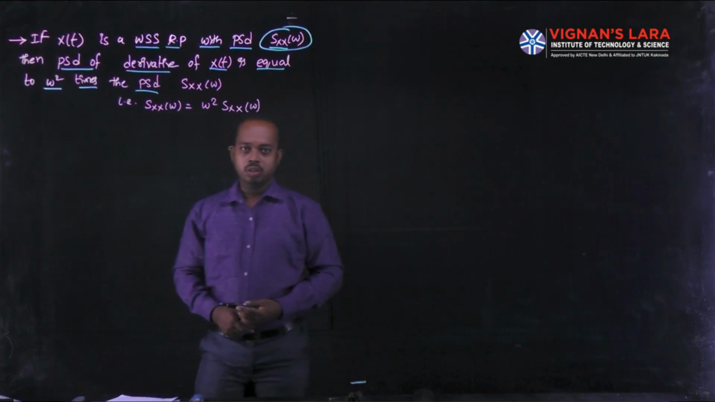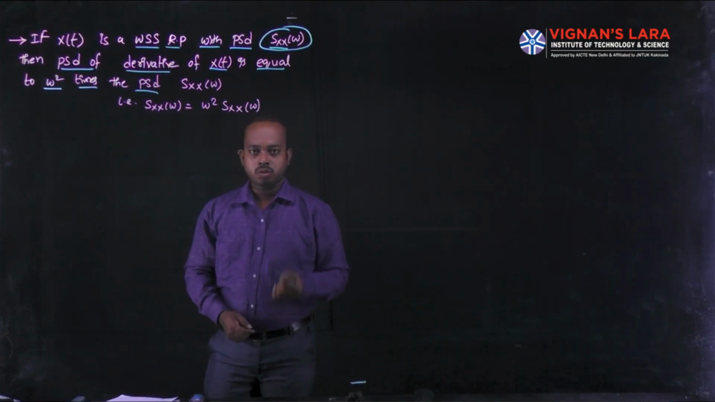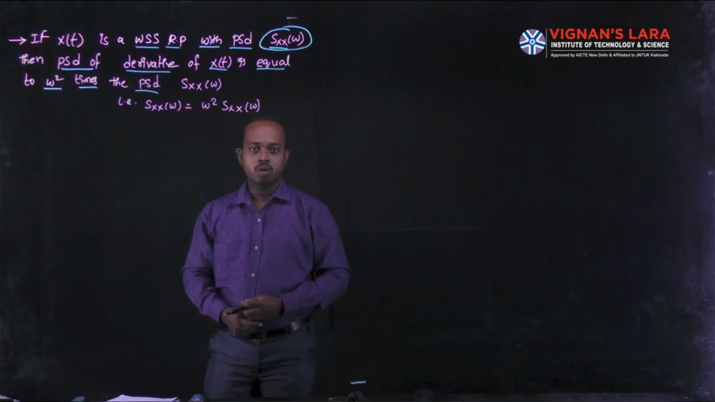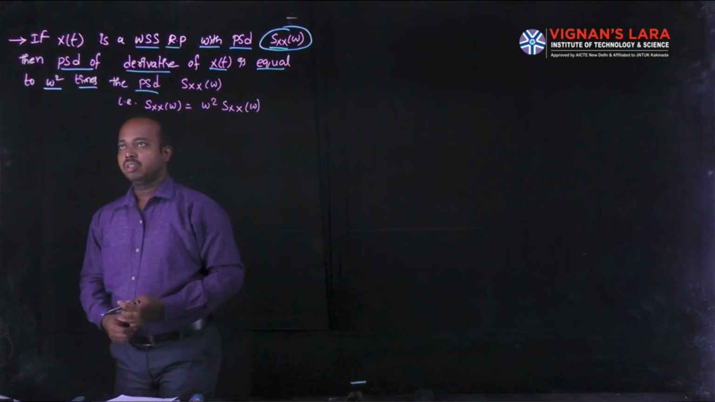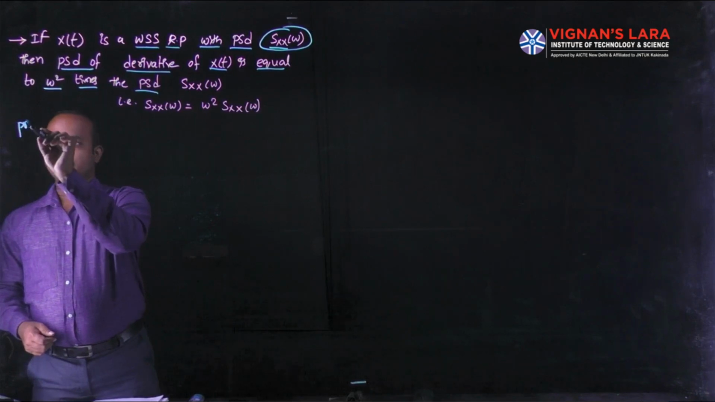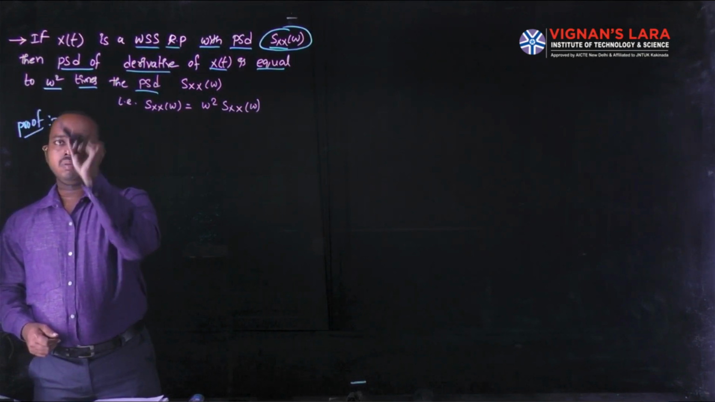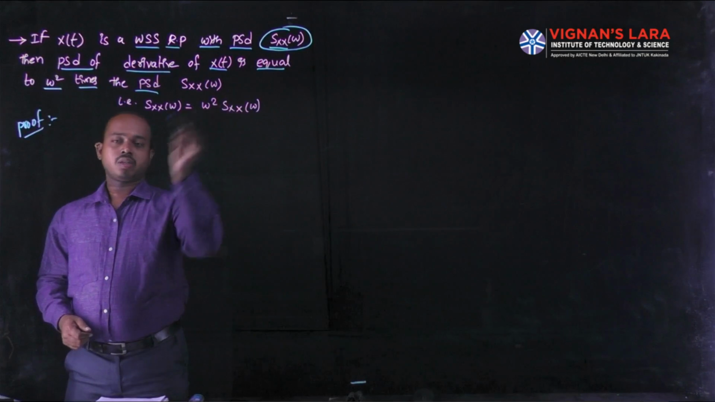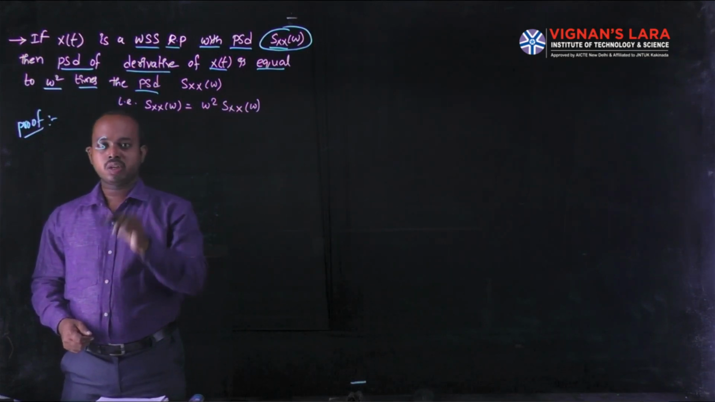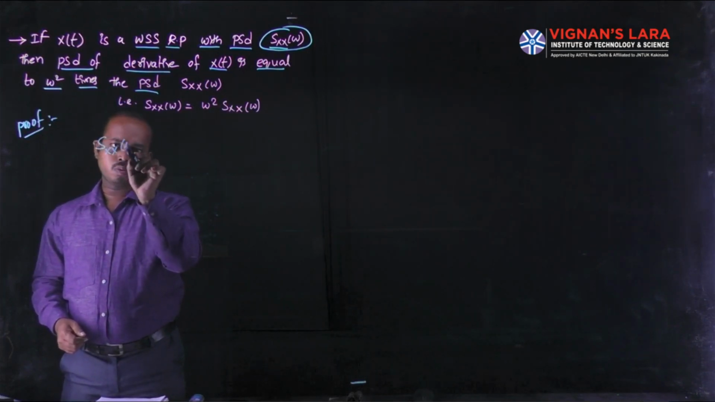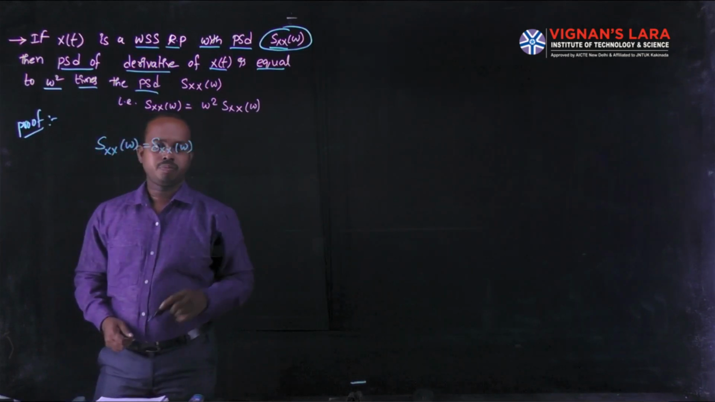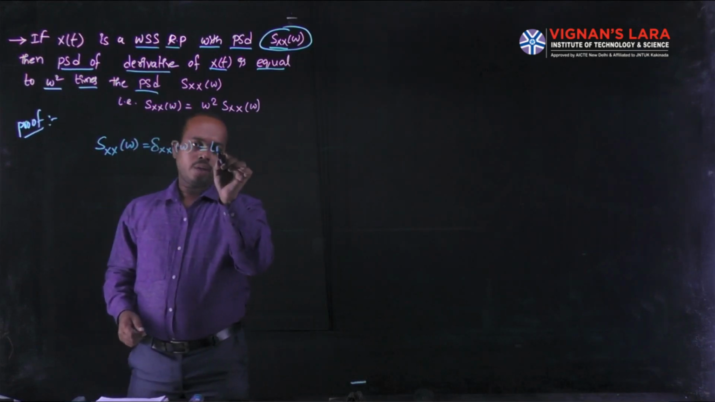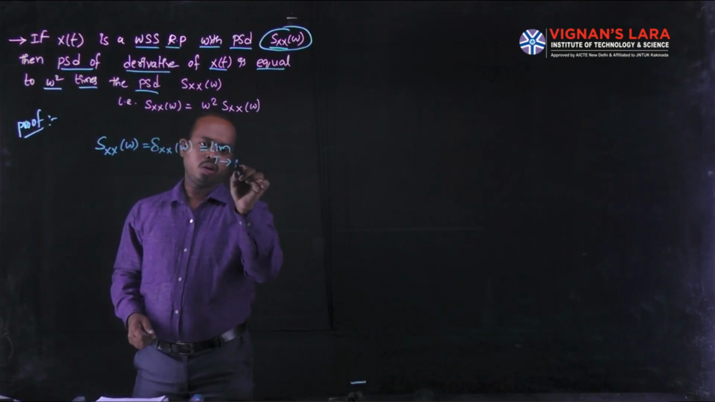How to prove this property? First of all, you must know the power spectral density formula and the basic formula of the Fourier transform of x of t. With that, you can prove this property. The power spectral density formula, we can choose the notation either S_xx of omega or S_XX of omega, both are the same. The formula is the limit as T tends to infinity,